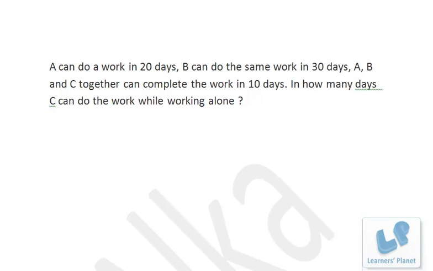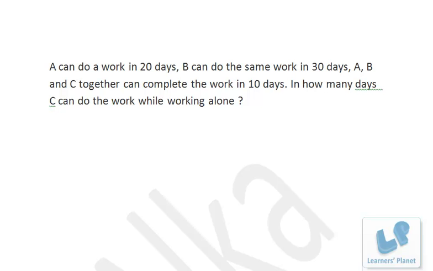A can do the work in 20 days, that means in 10 days A might have done half of the work, that is 50% of the work has been done by A, right? B can complete the entire work in 30 days, that means if he is working for 10 days, he might have done 1/3 of the work, right?